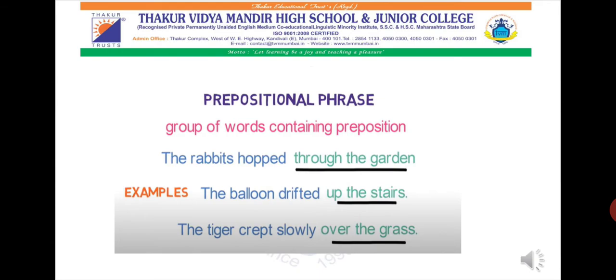For example, the rabbits hopped through the garden. Over here, through is the actual preposition. It is indicating some kind of direction. And the garden, that is an object. Through the garden, that entire thing is known as a prepositional phrase.